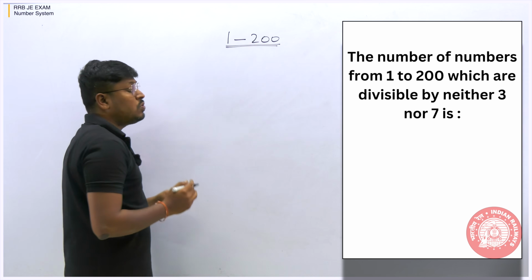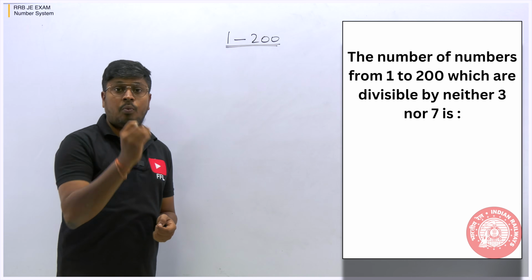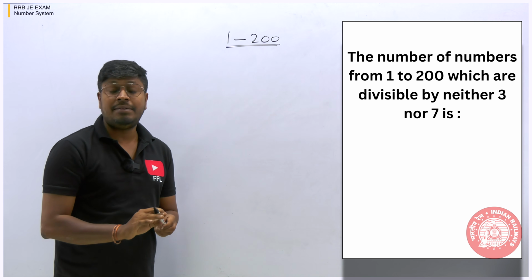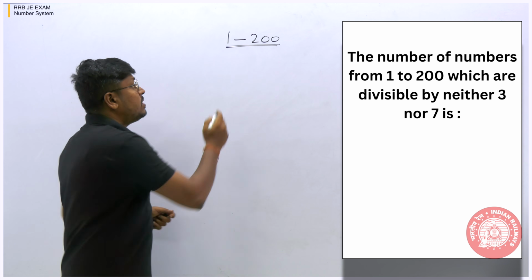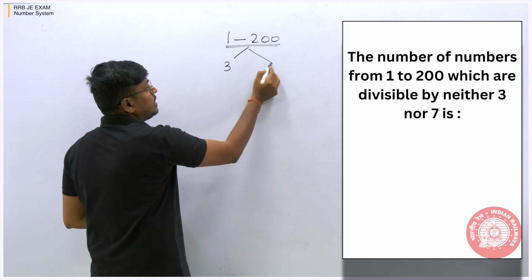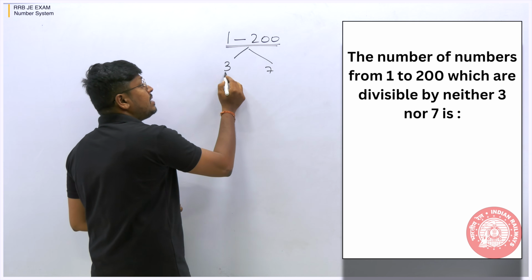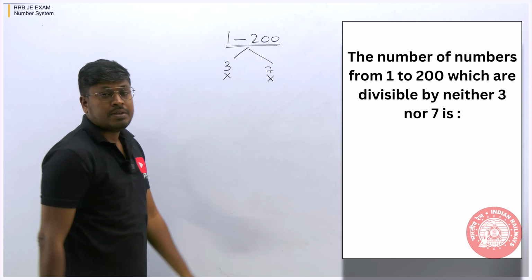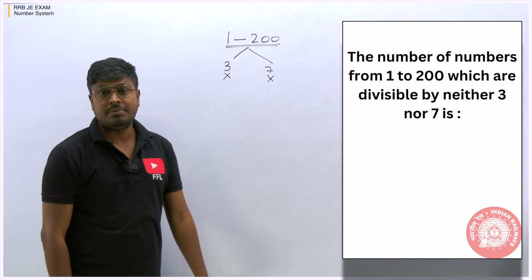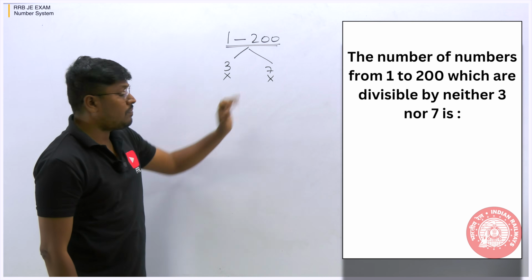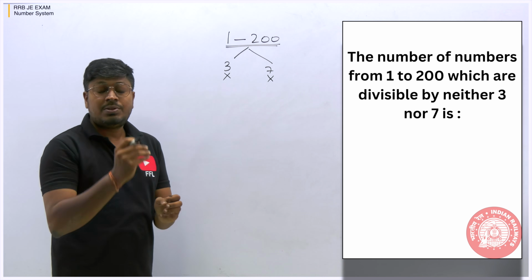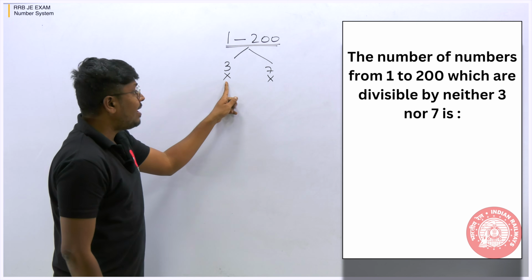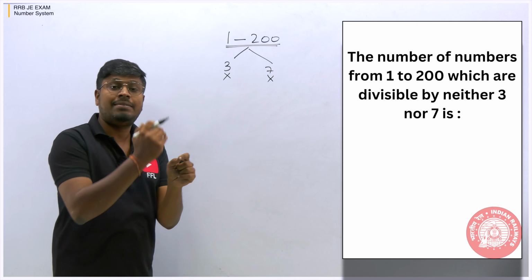Out of this 1 to 200, we have to find the numbers which should not be divisible by 3 and should not be divisible by 7. So we have to find how many numbers between 1 and 200 are not divisible by 3 and not divisible by 7, and what the total of those numbers is. The easiest way to solve this kind of question is to first find how many numbers are divisible by 3 as well as how many are divisible by 7.